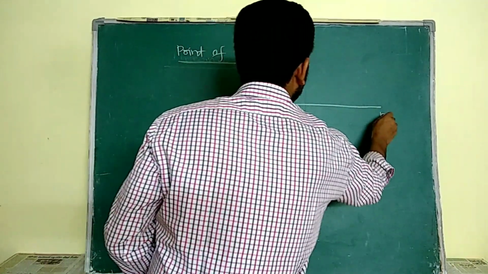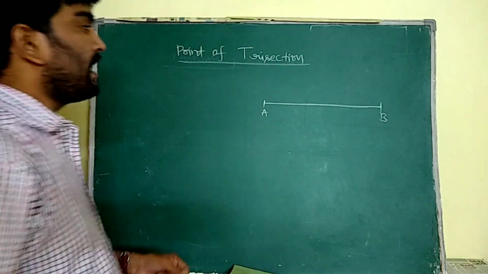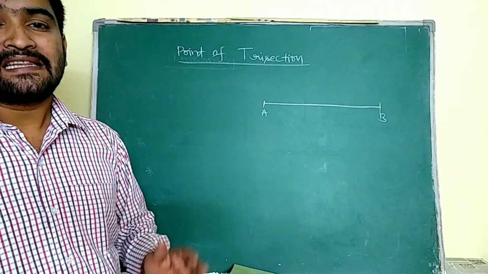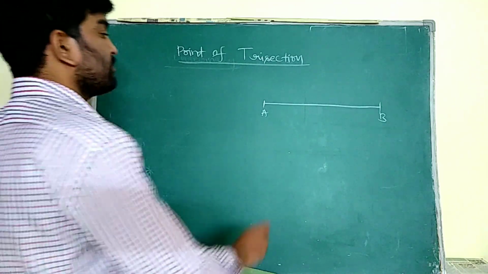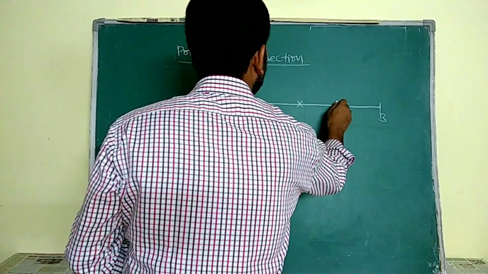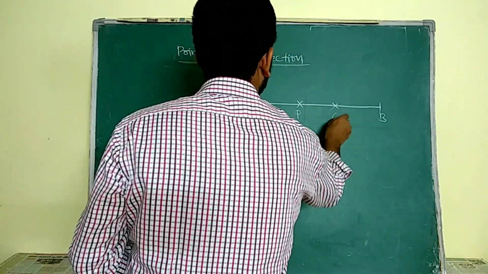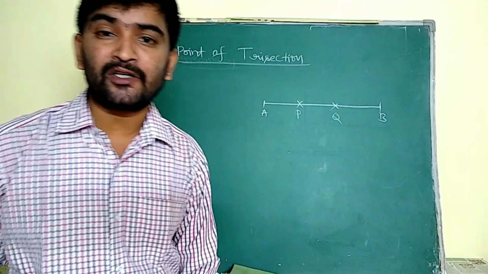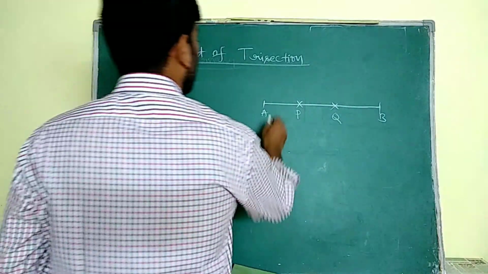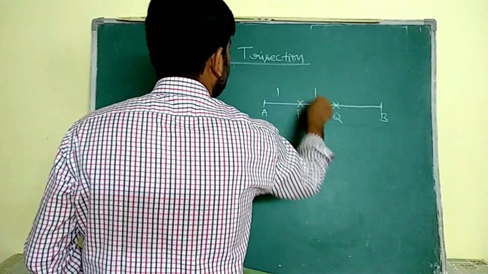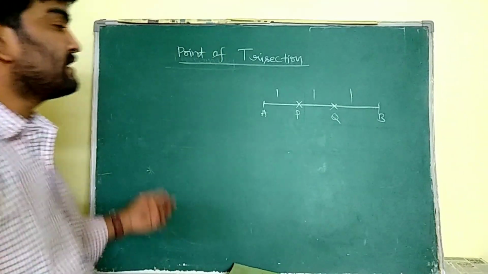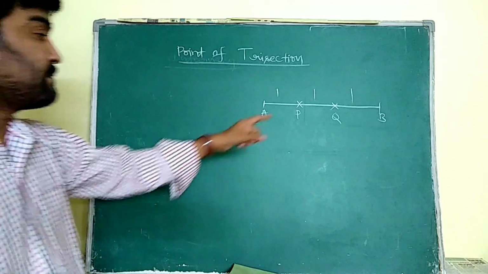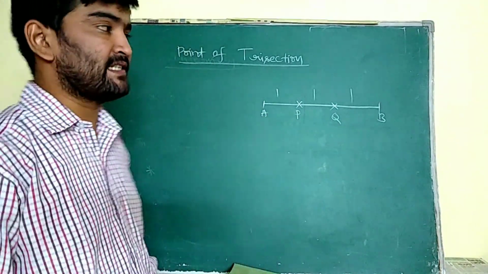Let AB be a line. I have to find the points which divide AB into 3 equal parts. Those points are known as points of trisection. Let us suppose P and Q are the 2 points which divide AB into 3 equal parts. Let us take this is one part, this is another part, this is another part. So this entire AB is divided into 3 equal parts. So P and Q are known as points of trisection.